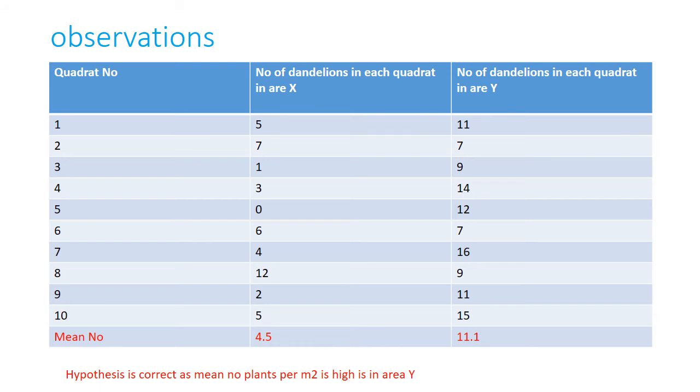So we can say the dandelion population in area Y is higher than in area X. So the hypothesis that we generated previously is correct. What was the hypothesis? A fewer number of dandelions in area X than in area Y. Why is that? Because area X is more trampled than area Y. So we can say the hypothesis is correct. It means the number of dandelion plants present in area Y is higher than in area X.